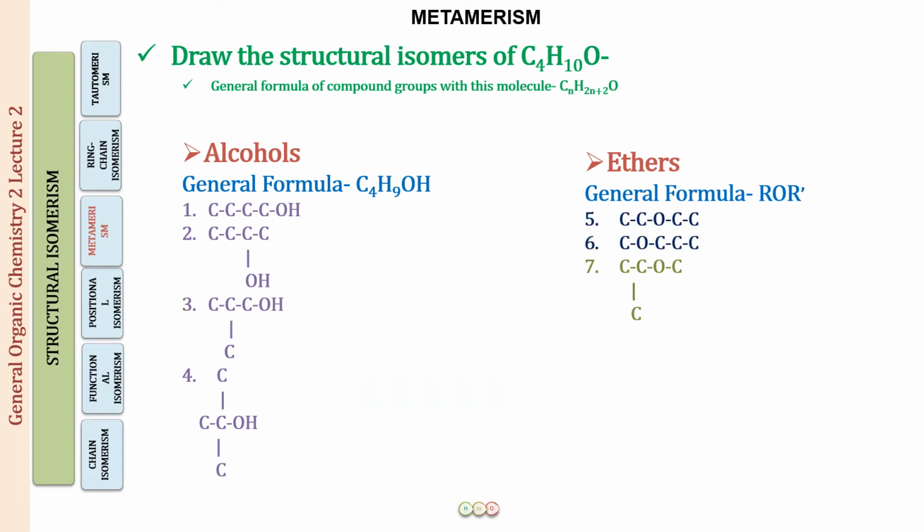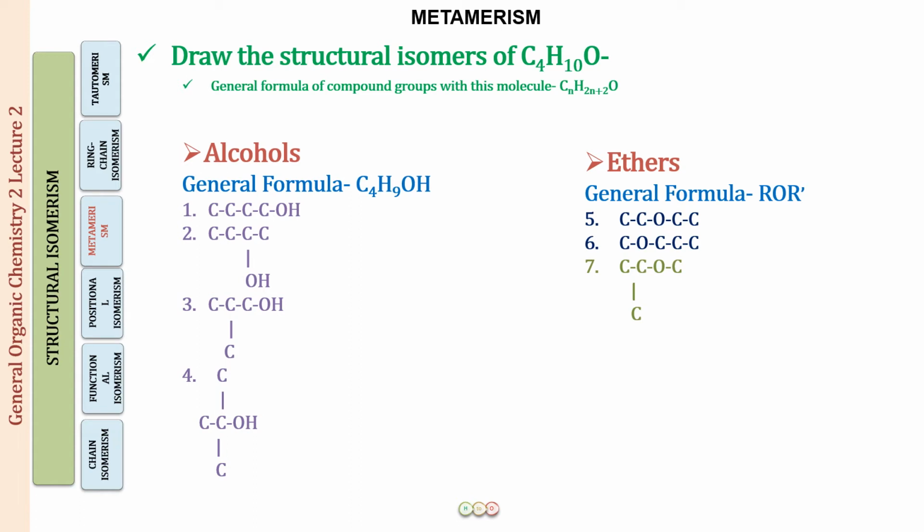So if we now look at 5 and 6, what are they? 5 and 6 have the same molecular formula. They have the same functional group, so this cannot be functional isomerism. If we look at the position of the functional group, here we have oxygen at position number 3, here we have it at position number 2. So this should be positional isomerism, because the position of the oxygen is different. But please do remember, this is not a case of positional isomerism.